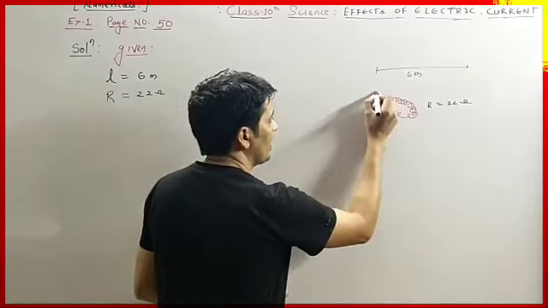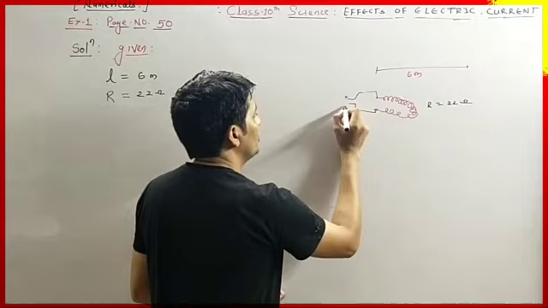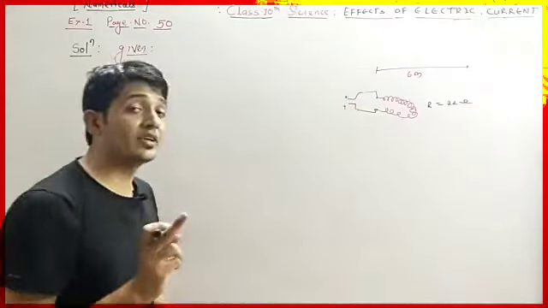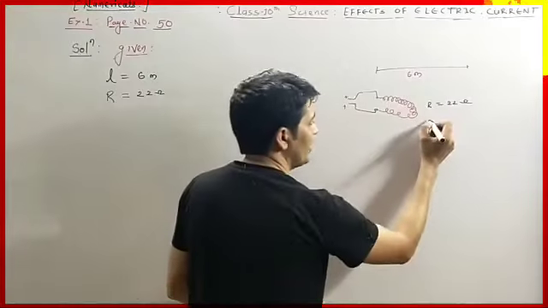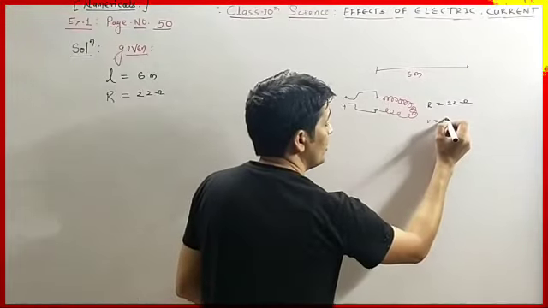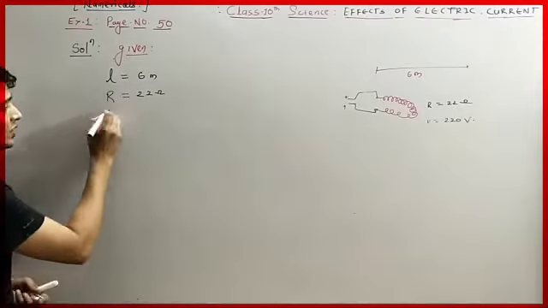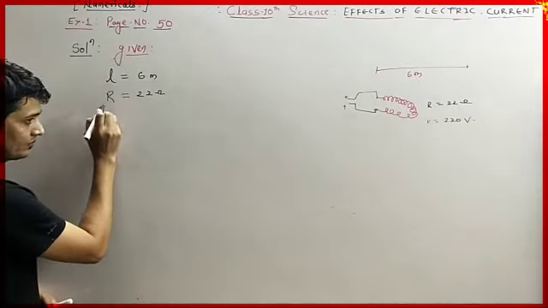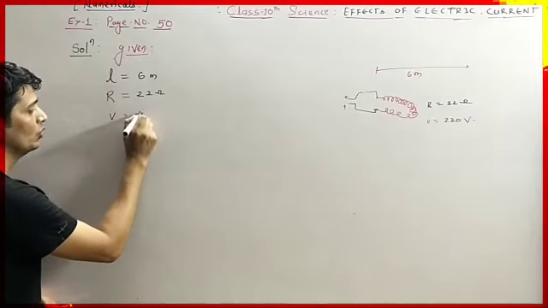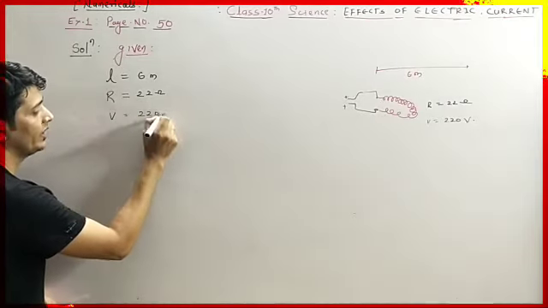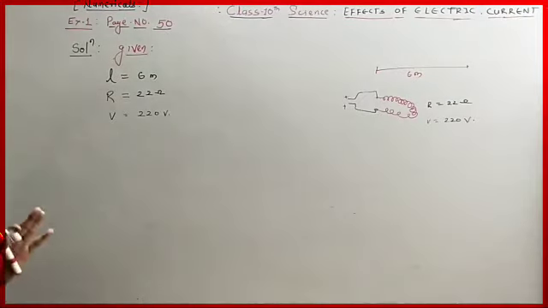And these wires are connected to an electric source which has a potential difference of 220 volt. So the potential difference, that is V, is also given, which is 220 volt. So we write V, that is potential difference, equals 220 volt. Okay, so these three pieces of information are given.